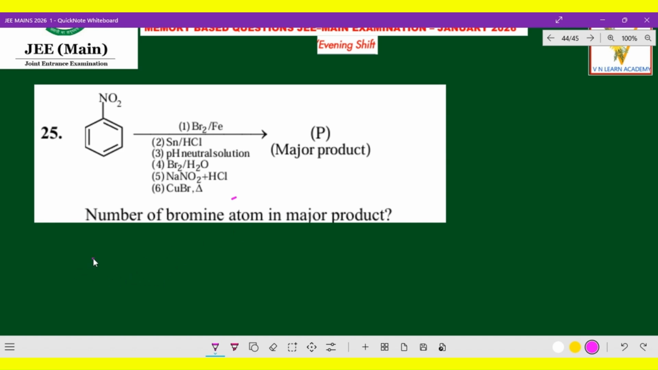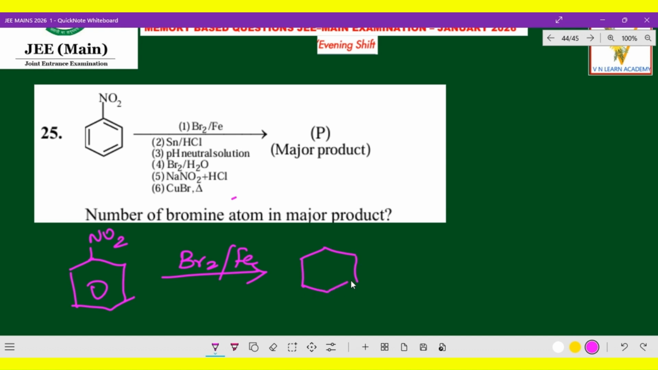The first one: nitrobenzene reacts with bromine, ferric bromide. NO2 is a meta-directing group, so with Br2/Fe you will get bromine at the meta position, and NO2 will be present as it is.